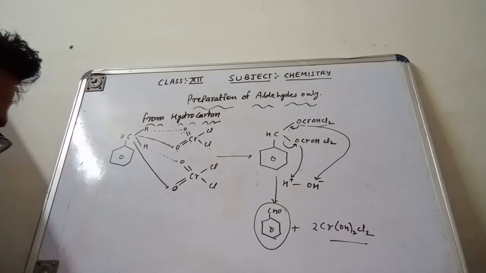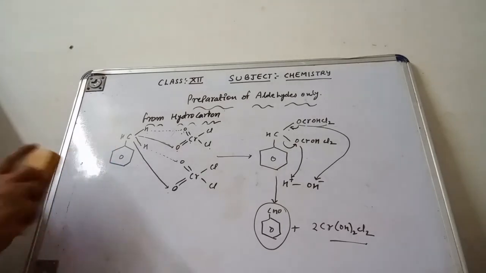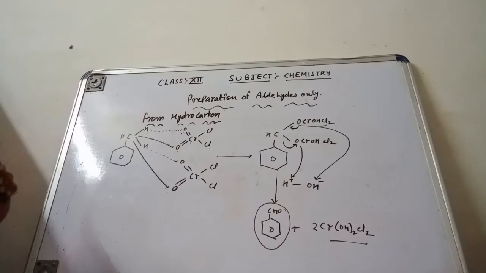Now after this Etard reaction, I am going to the other topic. That means the first part we have discussed. The second part is by chromic oxide. The first part we have discussed was by chromyl chloride.